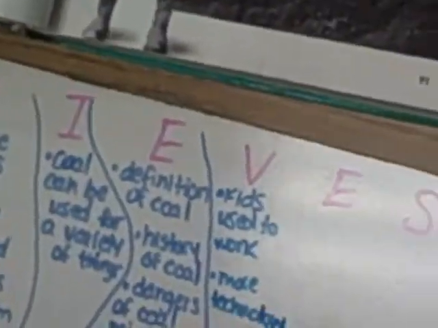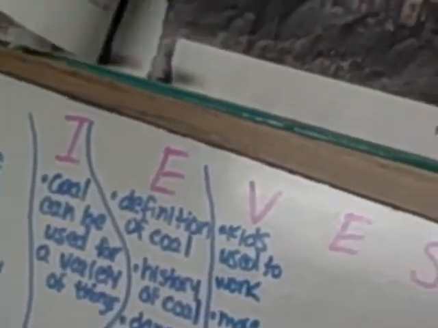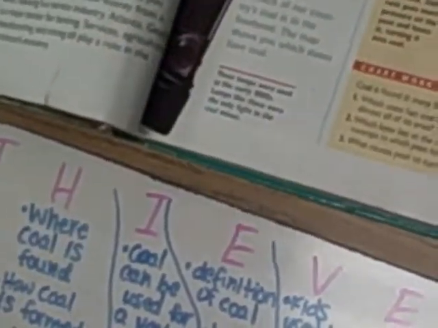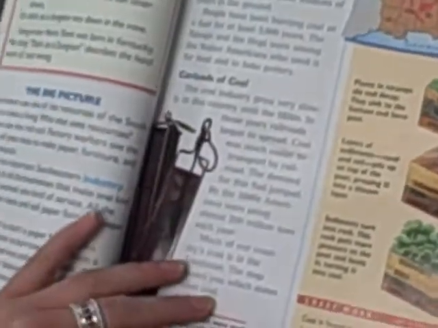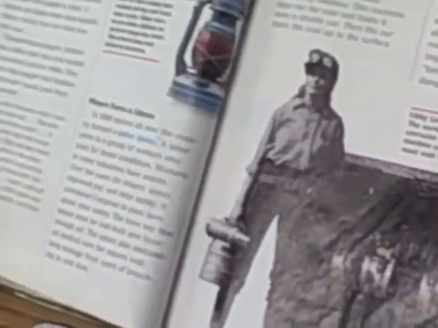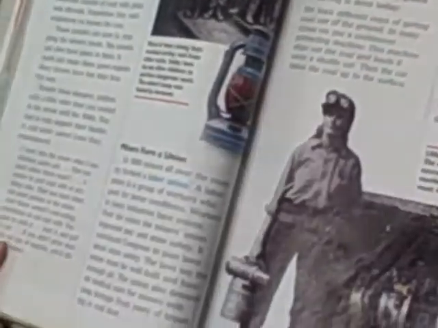Okay. The V also stands for vocabulary, so I'm going to flip back to the beginning of the lesson, and I want you to point out the vocabulary terms to me. Industry, coal, labor union, technology. Very good.